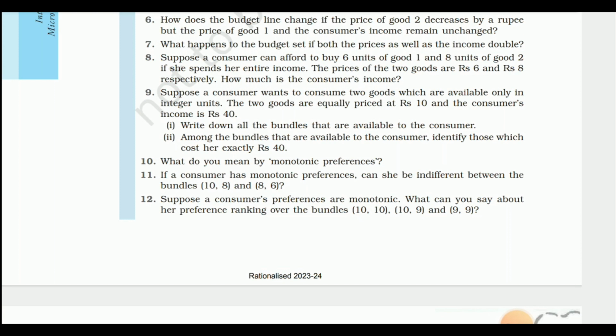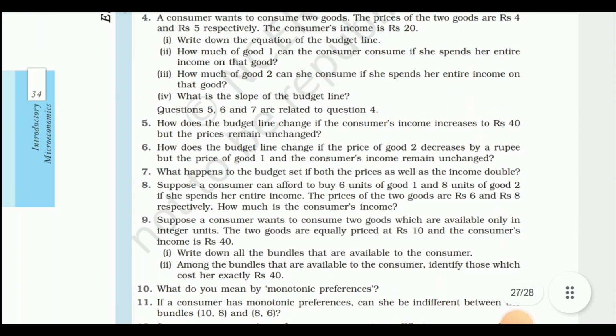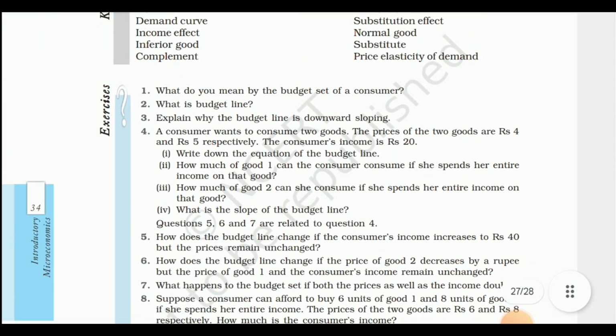Next: what do you mean by monotonic preferences? Next: if the consumer has monotonic preferences, can she be indifferent between the bundles (10, 8) and (8, 6)? Next: suppose a consumer's preferences are monotonic, what can you say about her preference ranking over the bundles (10, 10), (10, 9) and (9, 9)? I have taught all of this above. You can solve this exercise.